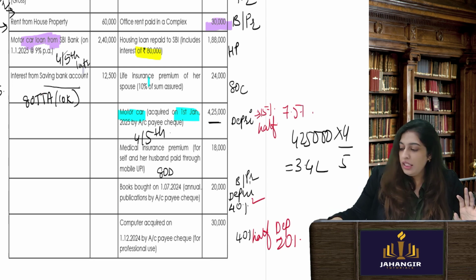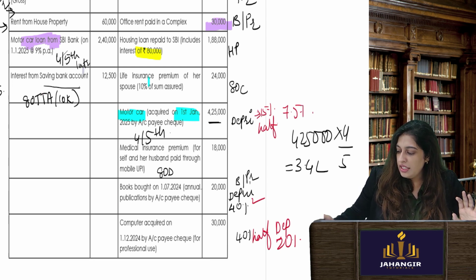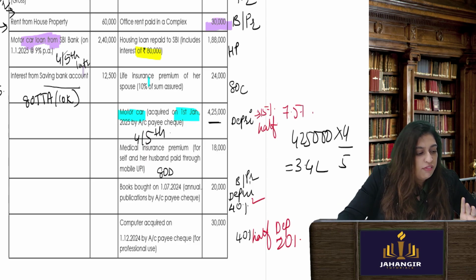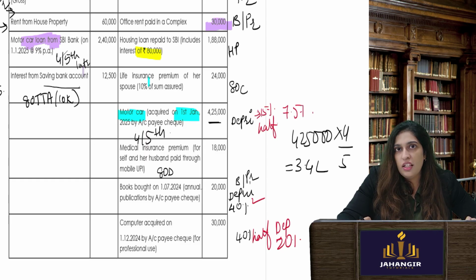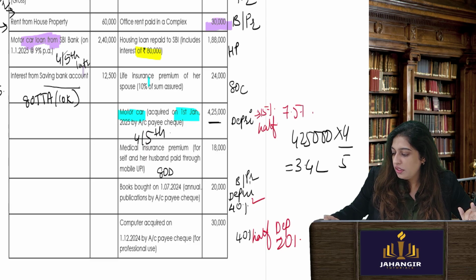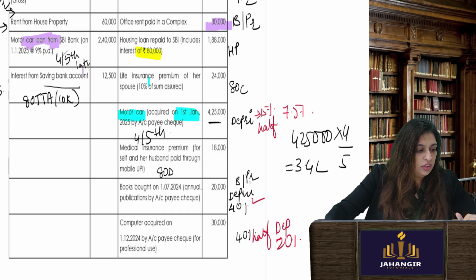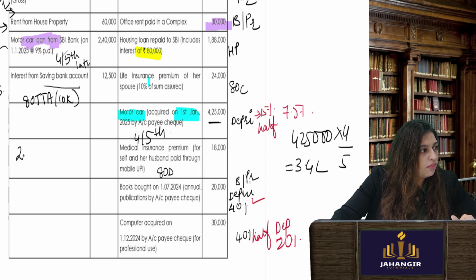So 2,40,000 is the loan taken. Okay, 9% is the yearly interest. When was the loan taken? Jan, Feb, March. So 3 months interest, into 3 divide by 12. So see here I am doing this. If the loan taken is 2.4 lakhs into 3 by 12 into 9%,